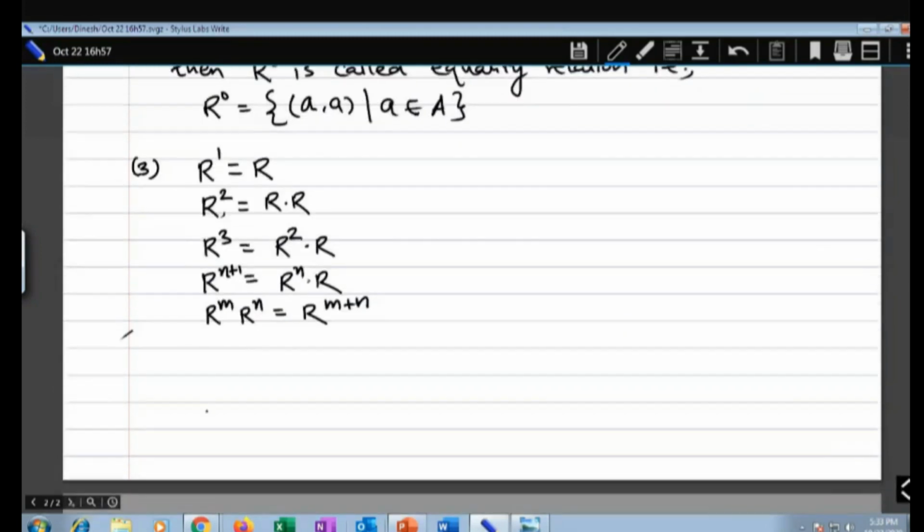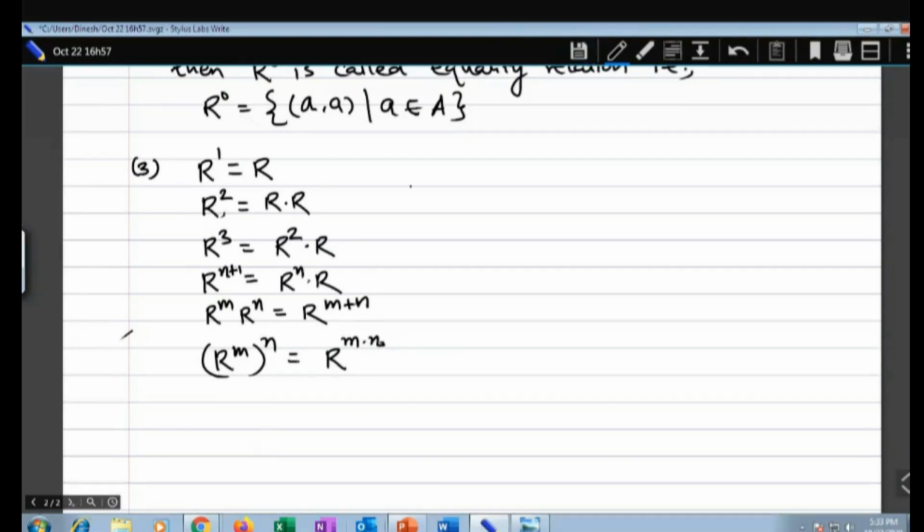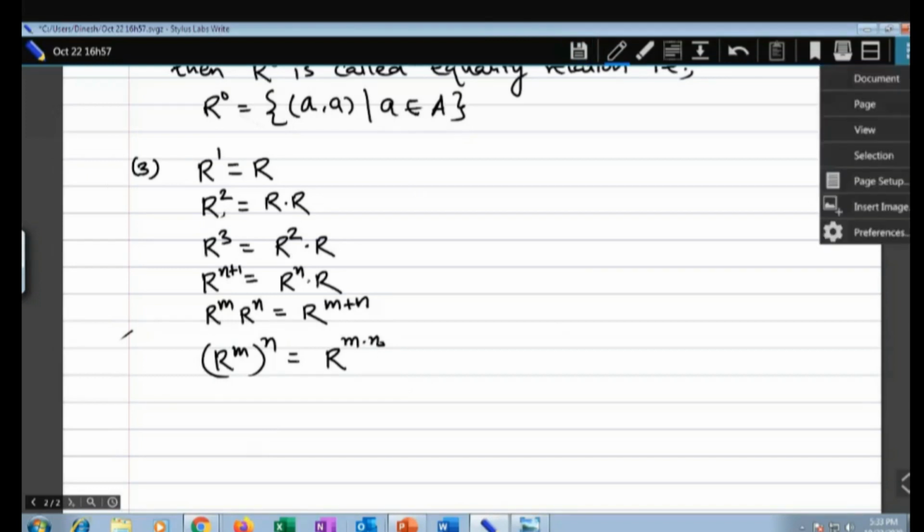And if you have R to the power m, bracket, power n, then it will be R to the power m into n. Just keep this in mind. Otherwise, in the examination they will directly give you the numbers, so you will again get confused about this.